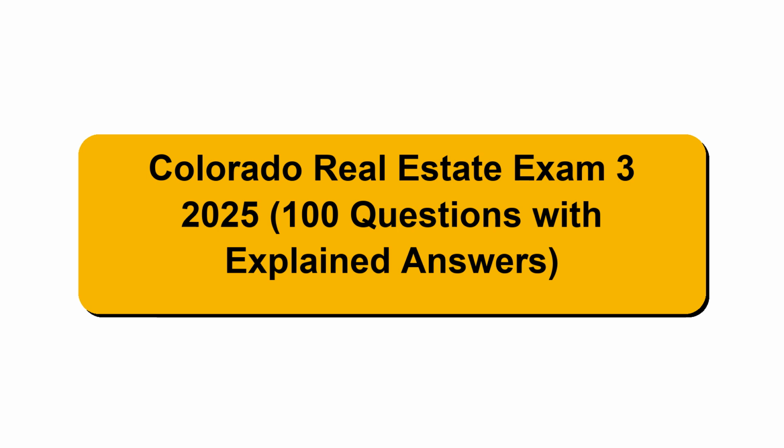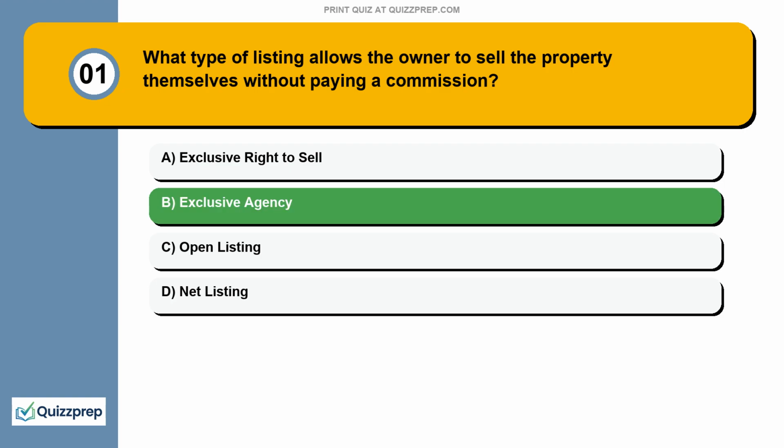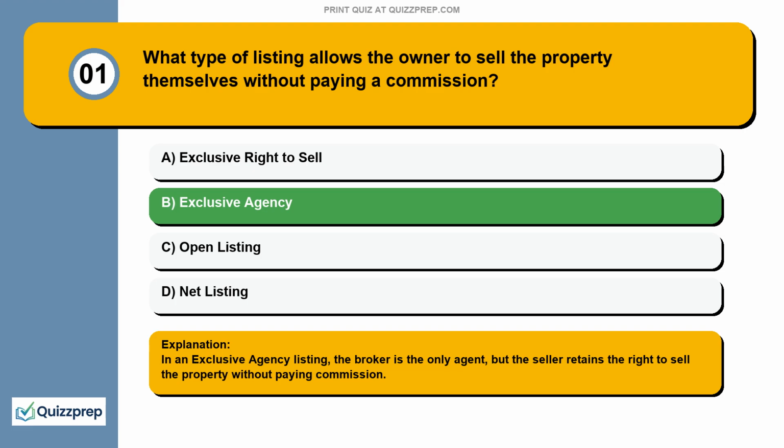Colorado Real Estate Exam 3 2025, 100 questions with explained answers. Question 1. What type of listing allows the owner to sell the property themselves without paying a commission? Exclusive right to sell, exclusive agency, open listing, net listing. In an exclusive agency listing, the broker is the only agent, but the seller retains the right to sell the property without paying commission.